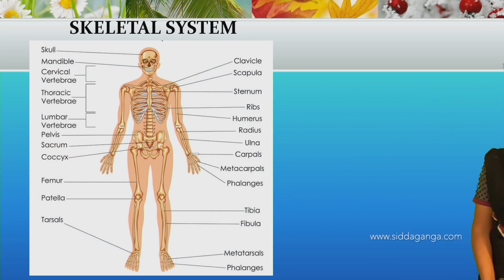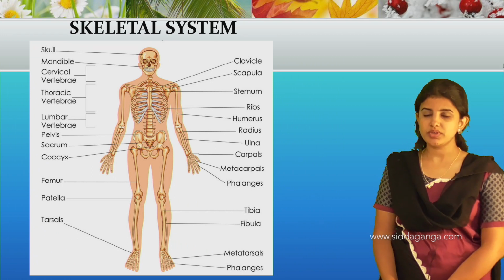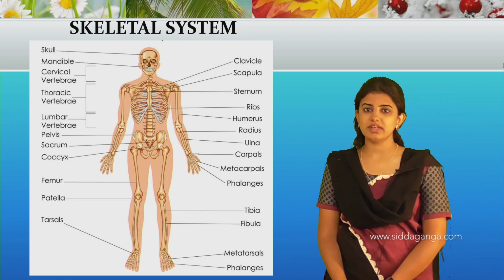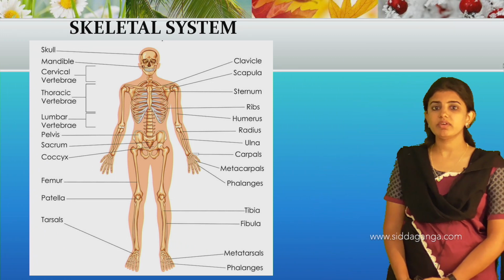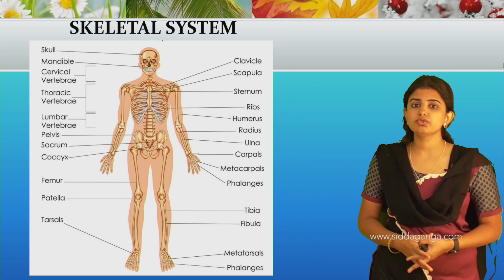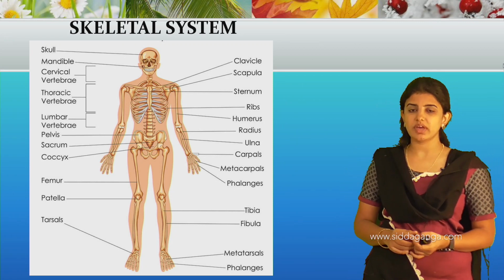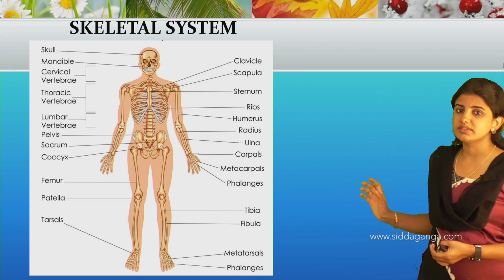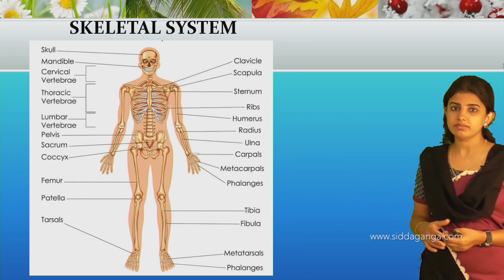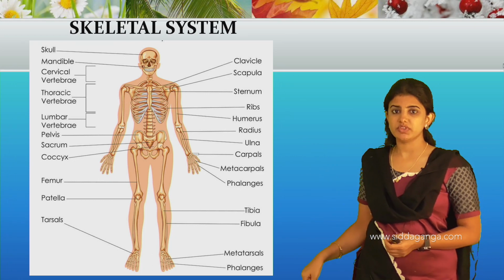Next one is the skeletal system. The system made up of bone as well as cartilage is called the skeletal system. In our body, around 206 bones are present, and these bones are made up of calcium, phosphorus, and some amount of protein. The skeletal system extends from the top of the head to the tip of the toe.